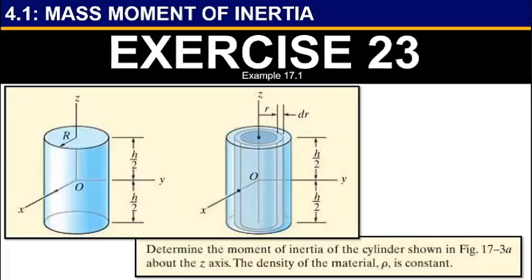Now I will show you several examples, and I will use both methods, shell and disk elements. For the first question, exercise 23, example 17.1: determine the moment of inertia of the cylinder shown in the figure about the z-axis. The density of the material rho is constant. So now let's see the process of the calculation.